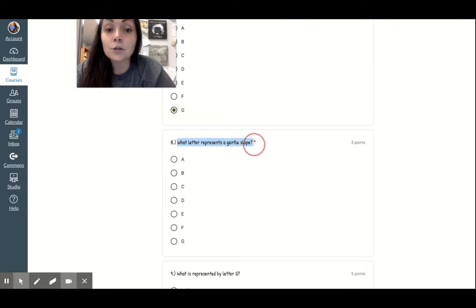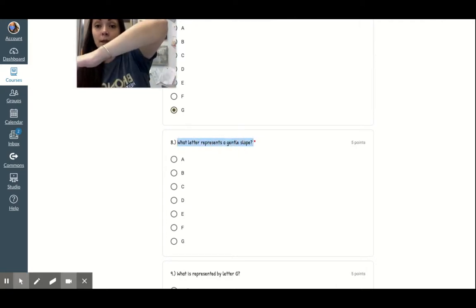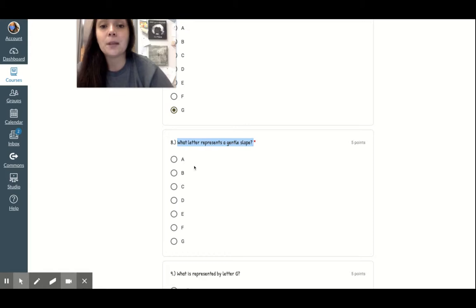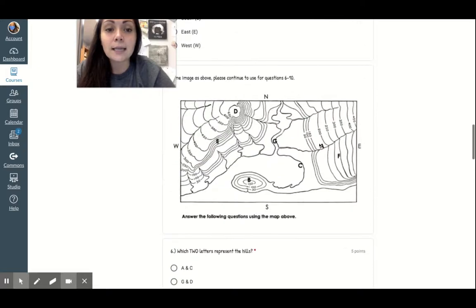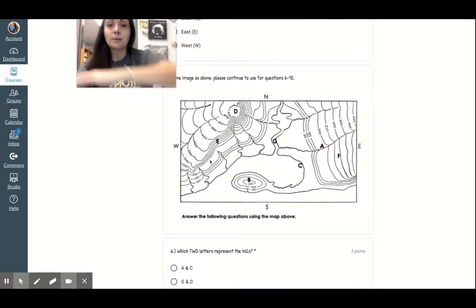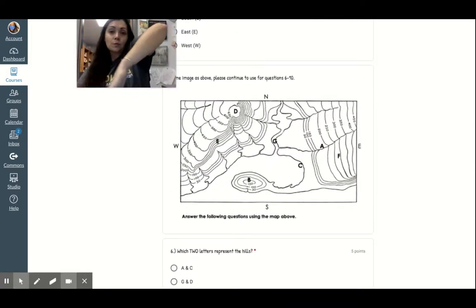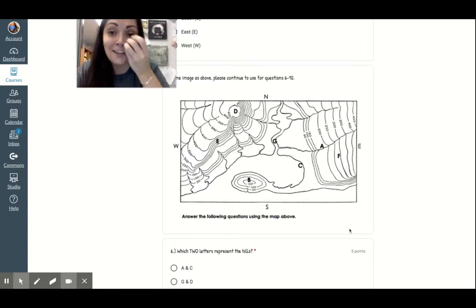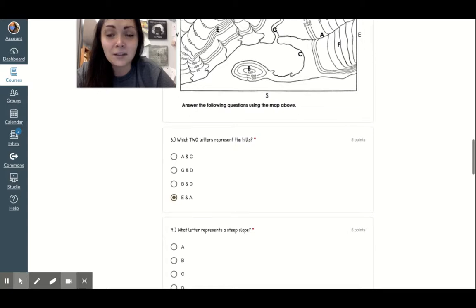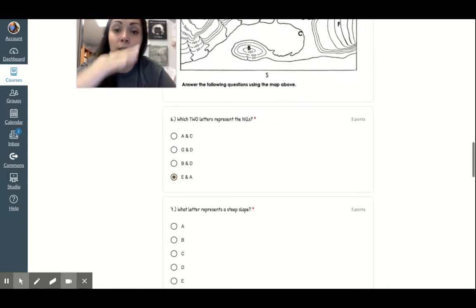Number 8, what letter shows a gentle slope? So gentle slope would be like this, steep slope would be like that. So same letters, A, B, C, D, E, F, G. Which one represents a gentle slope? So something more like this, as opposed to a steep slope. That'd be a hill you don't want to run down, because if you trip, you're just gonna keep falling. So a steep slope is like a gentle incline.